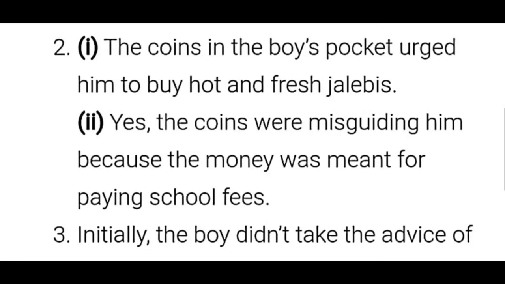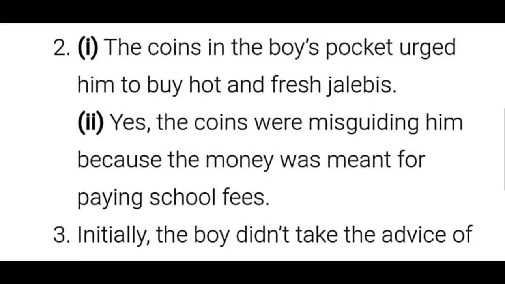Yes, the coins were misguiding him because the money was meant for paying the school fees. So this is the answer for the second question, children. In the second question we have two sets of questions. What were the coins saying to him?